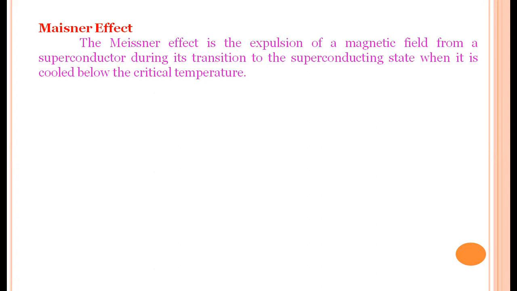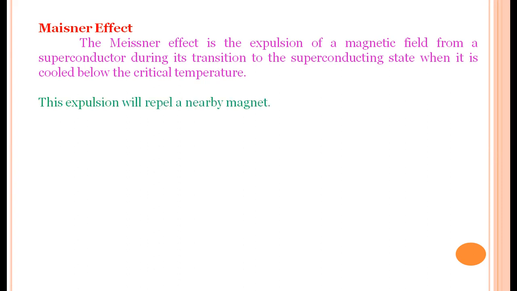What is this? When a superconducting material is kept in a magnetic field, the lines of force of the magnetic field are expelled. So the Meissner effect is the expulsion of magnetic field from a superconductor during its transition to the superconducting state, when it is cooled below the critical temperature.